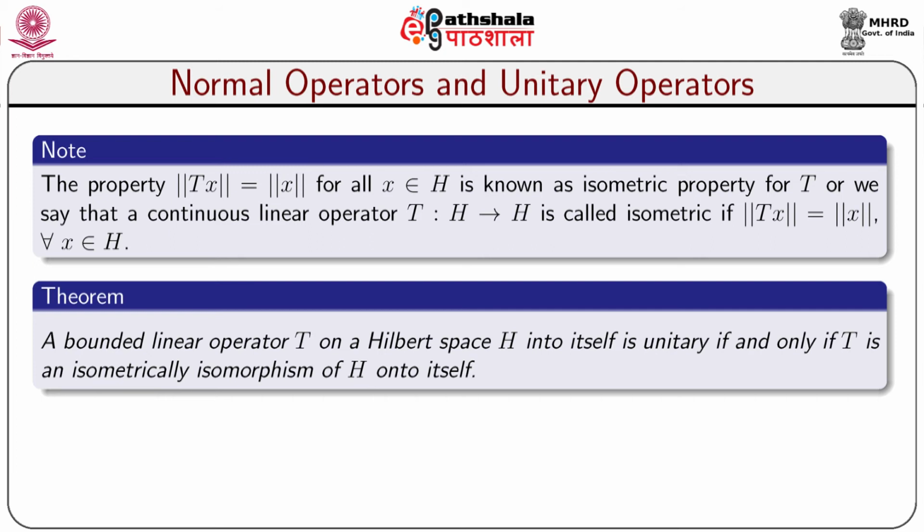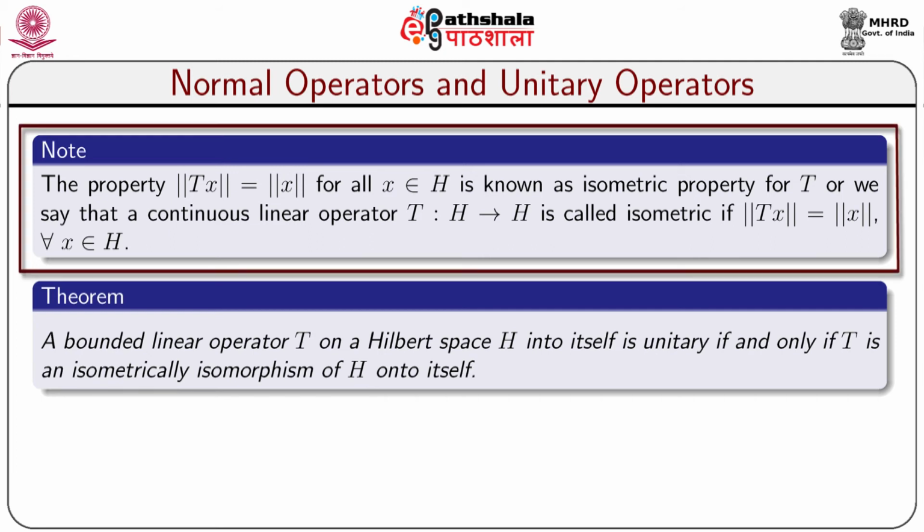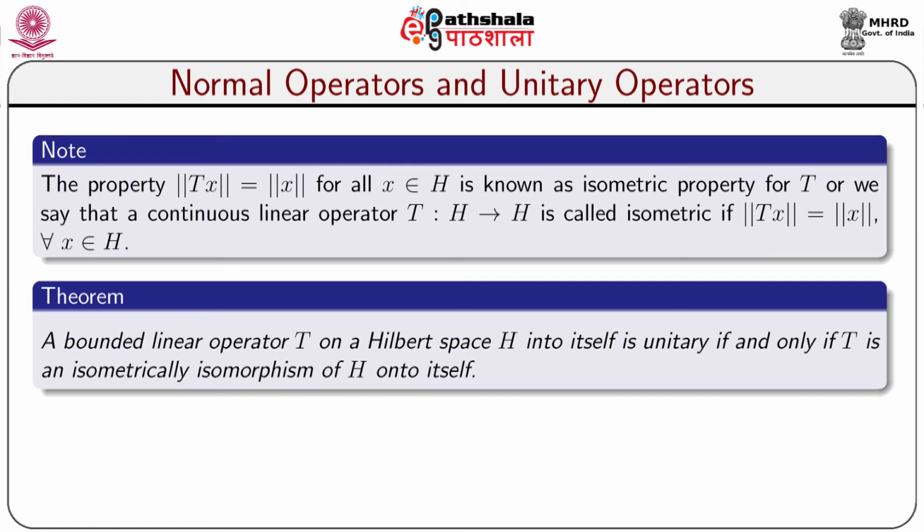In this connection, we note the following: the property norm Tx equal to norm x for all x belongs to H is known as the isometric property for T, or we can say that a continuous linear operator T from Hilbert space H to Hilbert space H is called isometric if norm Tx equal to norm x for all x belongs to H. In this connection, we can get a theorem.